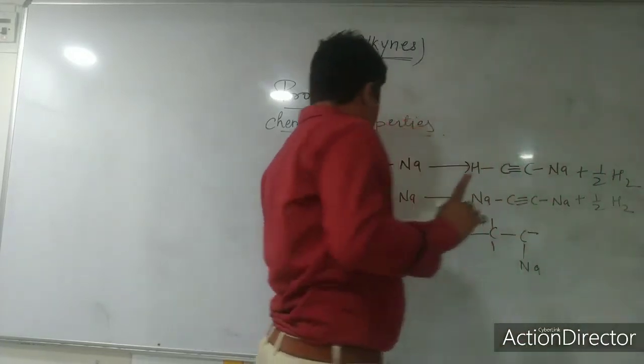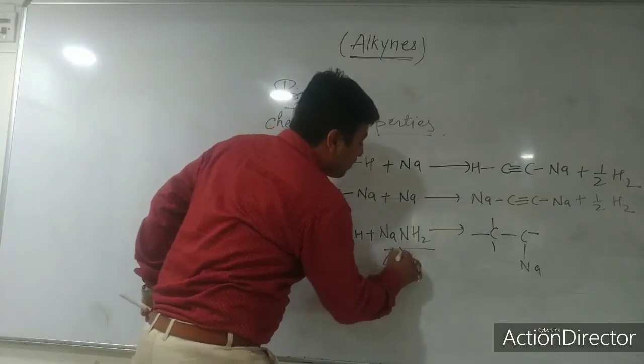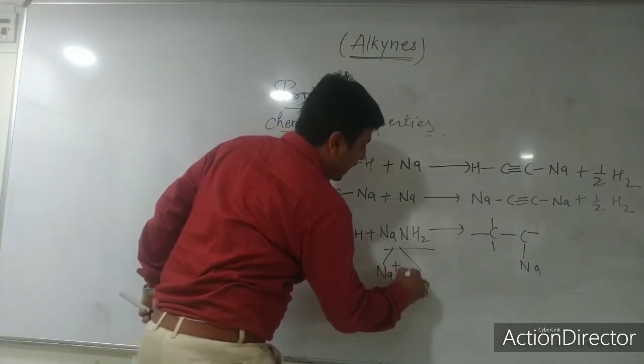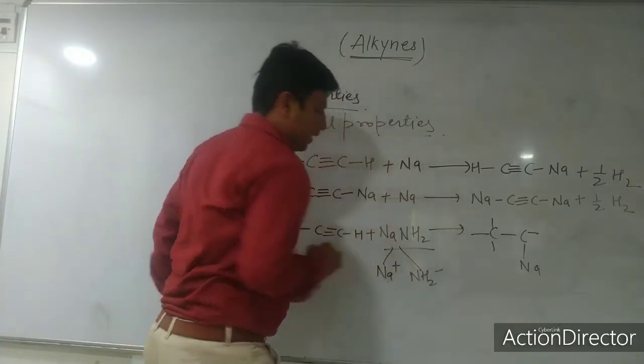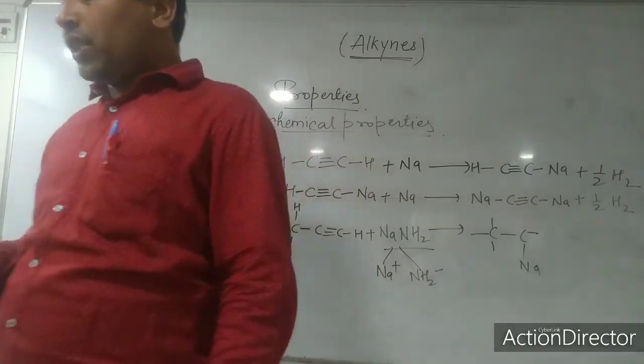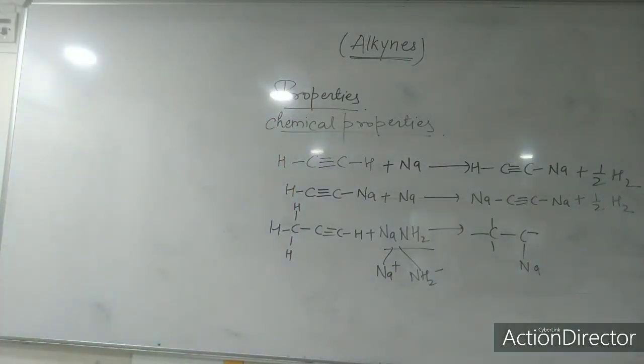Now just one thing I want to tell you, when the sodium breaks, it breaks into Na+ and NH2-, right? Na+ and NH2- means cation and anion. Where the cation will shift and where the anion will shift, can you tell me? This cation and anion will shift towards the carbon triple bond.